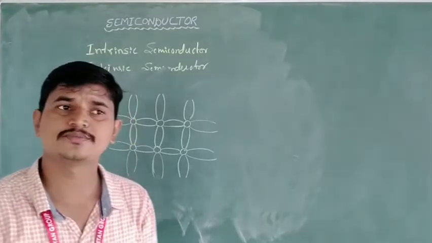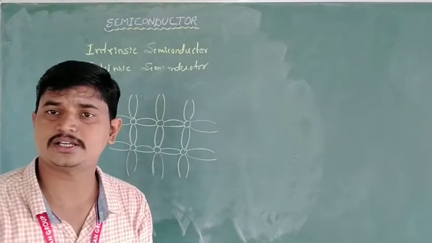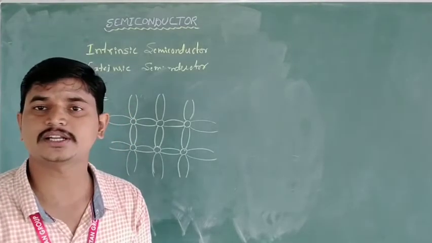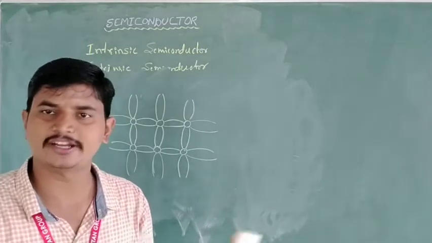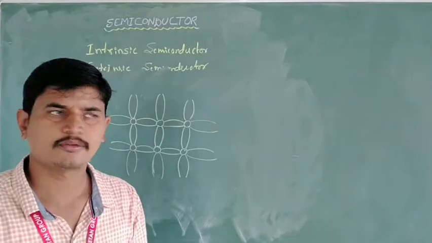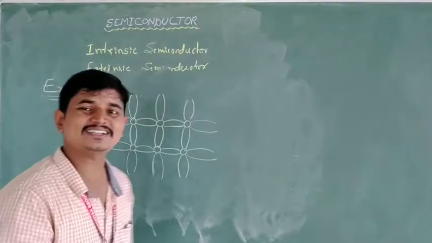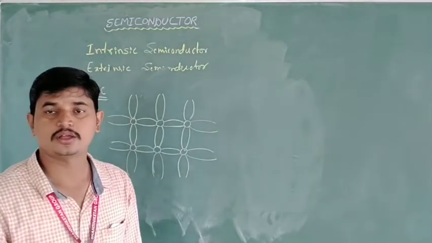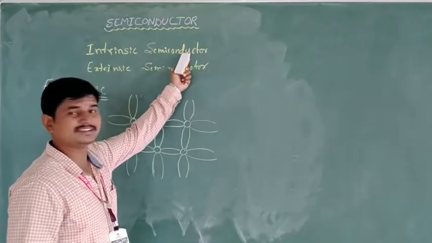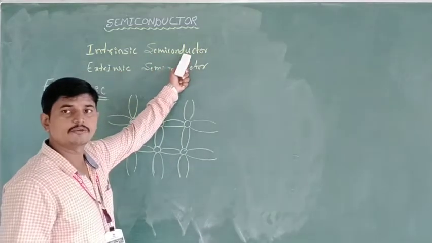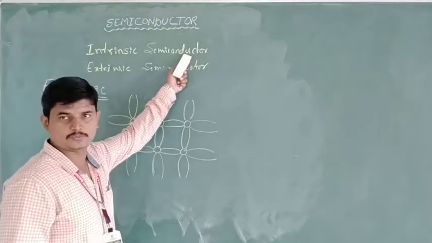In the intrinsic semiconductor the material is completely pure, there are no foreign atoms present. But here, to increase the conductivity,